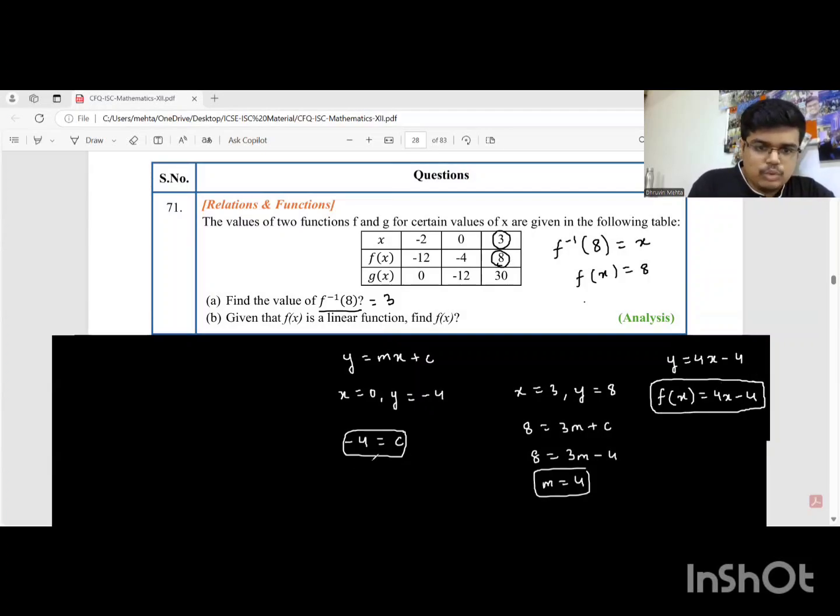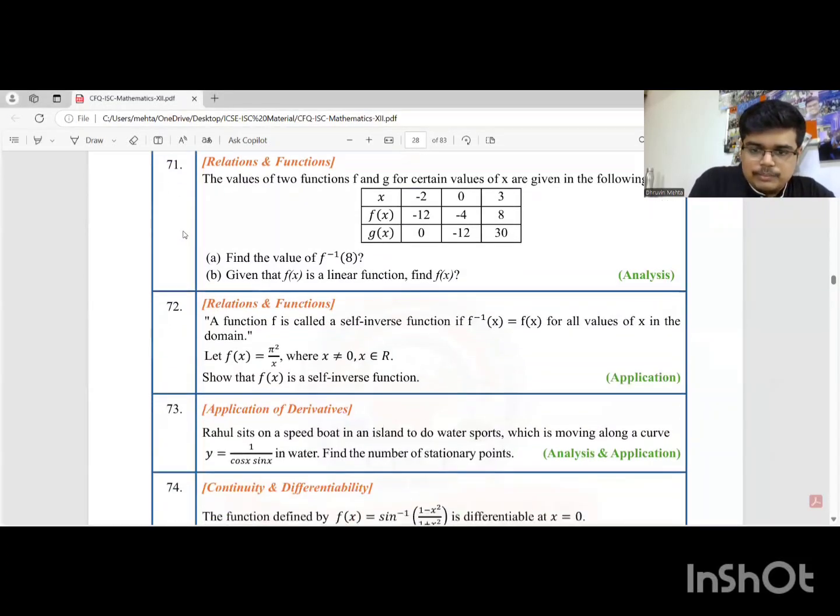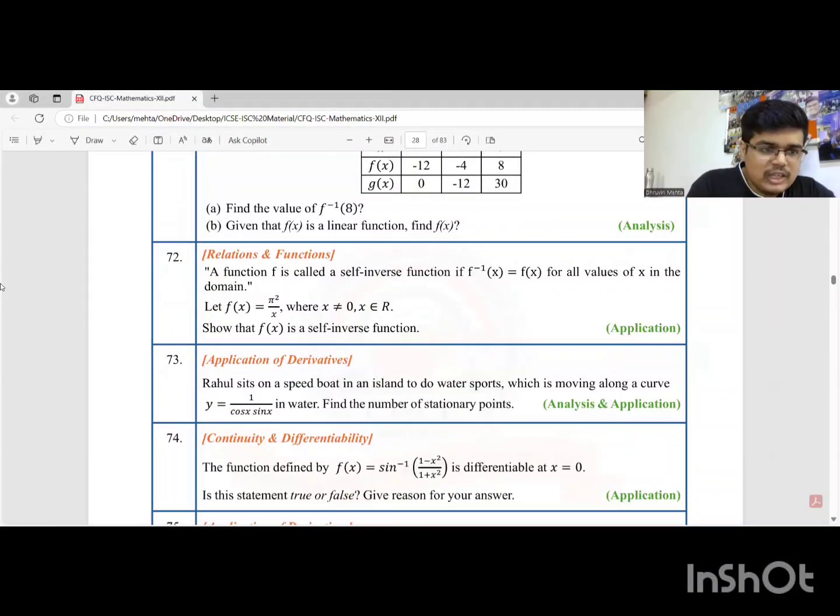Next, students, we'll move to 72. In question 72, they're saying a function f is called a self-inverse function when f inverse x is equal to f of x for all values of x in the domain. Now here f of x is given. We have to show that it's a self-inverse function.